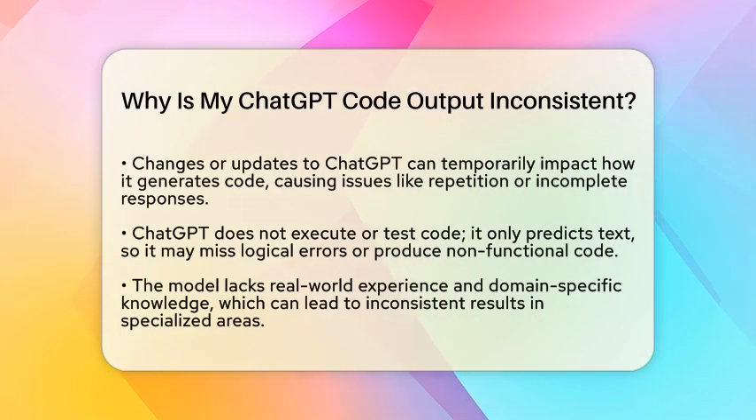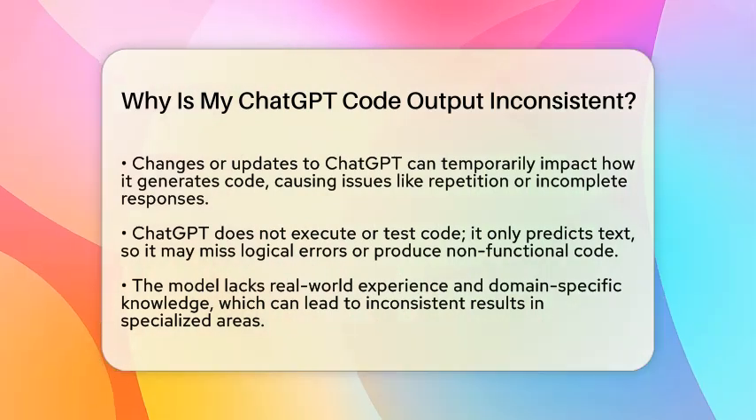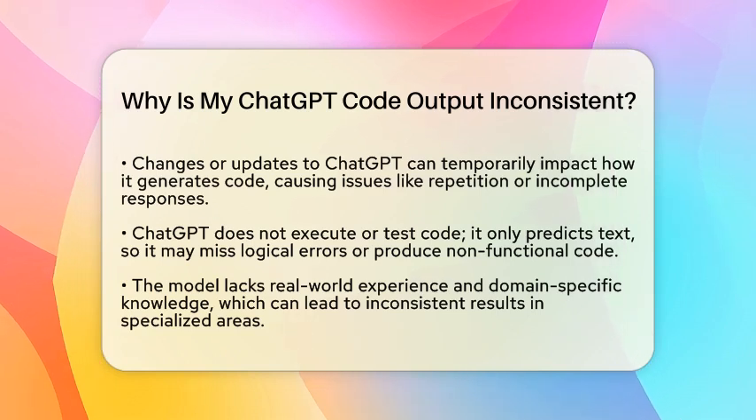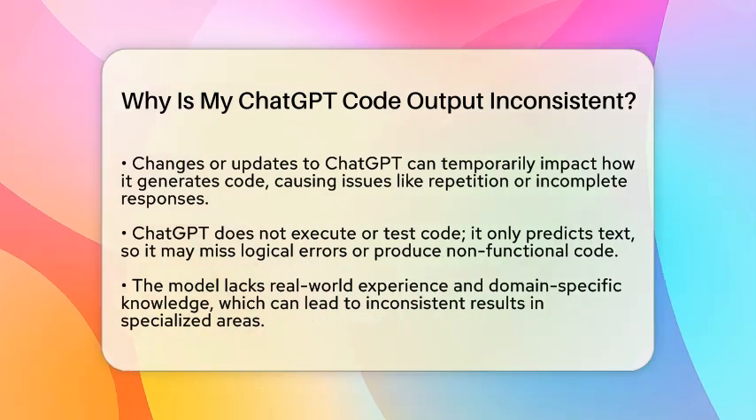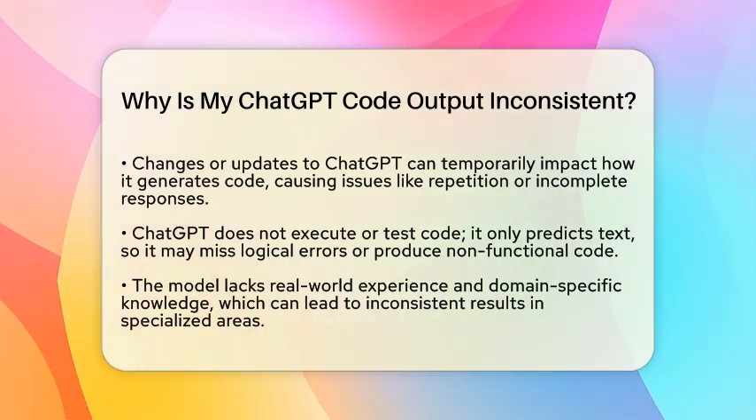Another factor is how you phrase your prompt. If it's vague or broad, ChatGPT might interpret it differently each time. When prompts involve complex logic or multiple steps, the model can lose track of what you want. It might produce code that looks correct but doesn't work as expected or varies from previous outputs. Clear, specific instructions help keep the responses more consistent.